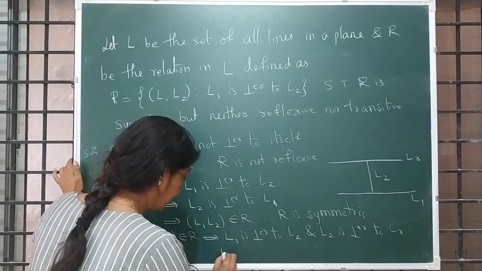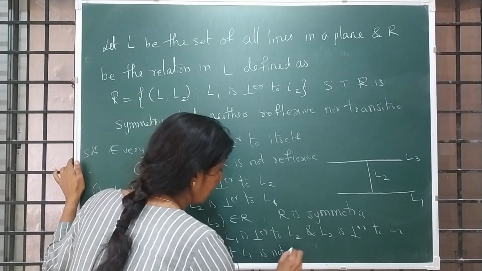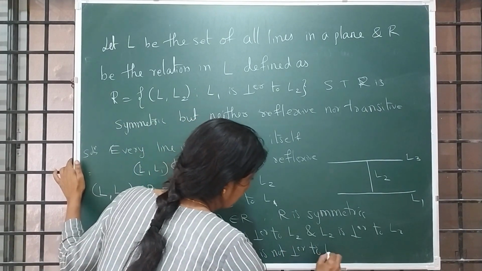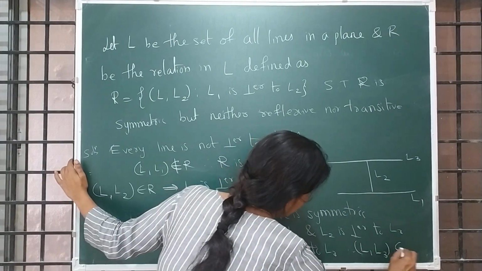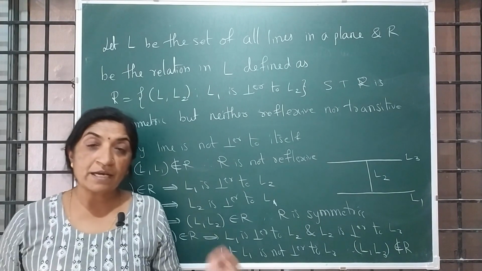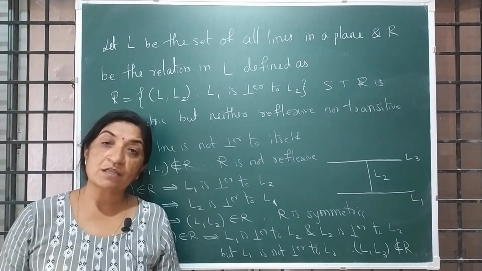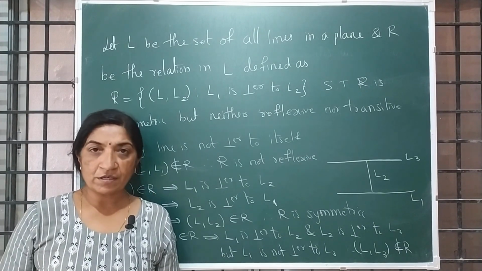But L1 is not perpendicular to L3. Correct? Therefore, L1 comma L3 does not belong to R. The meaning is the relation of lines being perpendicular to each other is not transitive. Hence, R is not transitive.